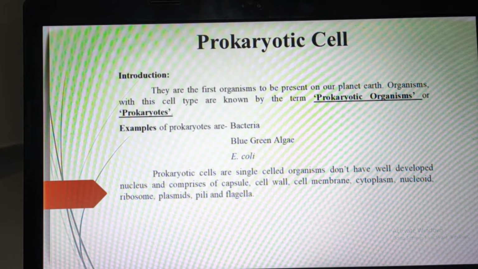In Gram staining, there is positive Gram staining and negative Gram staining, and on the basis of the staining process, the structure and color of the cell, it will identify which prokaryotes they are and their positive or negative type. Examples of prokaryotes are bacteria, blue-green algae or E. coli.